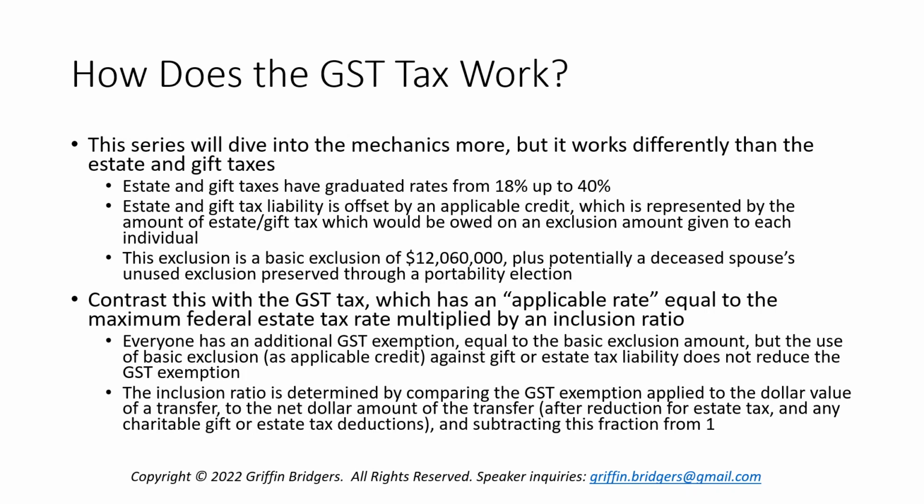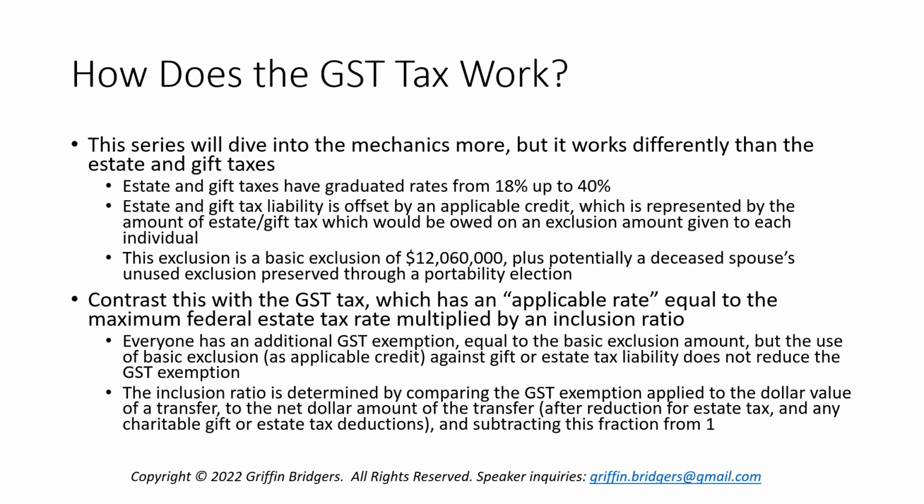But note that I said basic exclusion. This is where knowledge of the estate tax and its definitions comes into play, because if you have a deceased spouse's unused exclusion preserved through a portability election, that only applies to the gift or estate tax. You cannot preserve a deceased spouse's unused GST exemption.